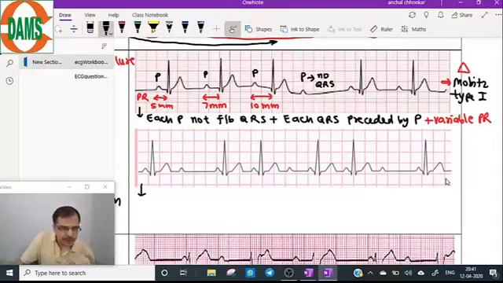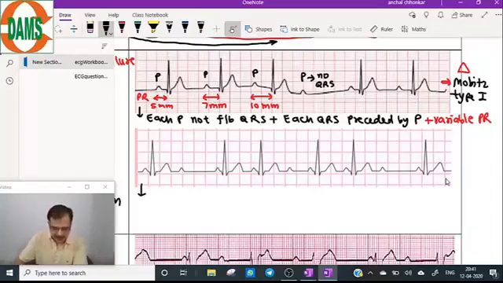So this is how you should study the ECG of second degree AV block. First see each P followed by QRS. So here each P is not followed by QRS, but whenever QRS is coming, it is preceded by the P wave. And the PR interval here is variable. You can see it is progressive prolongation.